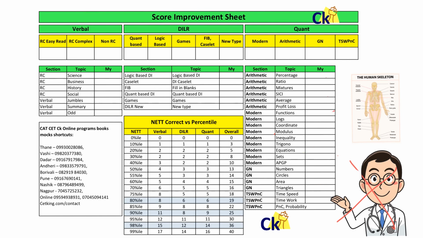भाई जो लोग मॉडर्न मैथ्स को इग्नोर कर रहे हैं, भाई ये संभाल लो. मॉडर्न मैथ्स इज़ इम्पॉर्टेंट. Logs, coordinate geometry, trigonometry. Every year in the CAT exam there are at least 10 questions based on this. Out of 34. Now if out of 25, it might be 8.